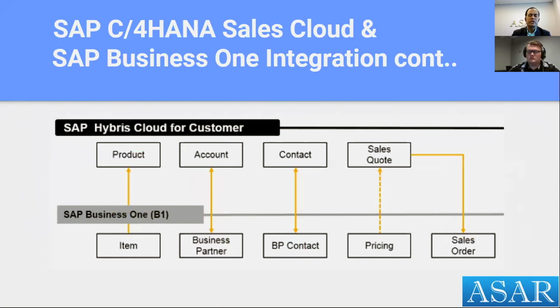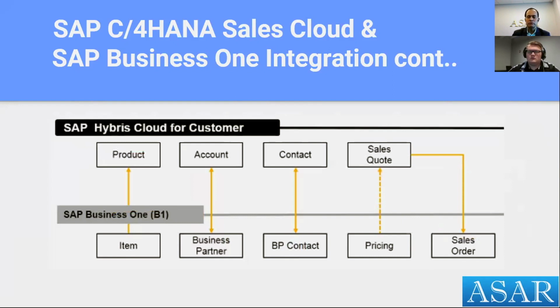However, when it comes to business partner or the customer, you can do bi-directional sync between SAP Business One as well as your SAP Sales Cloud or Cloud for Customer. So you create a new customer in Sales Cloud, it goes into your SAP Business One as a business partner. On the other hand, if you create a business partner in Business One, it comes in your Sales Cloud as a customer.